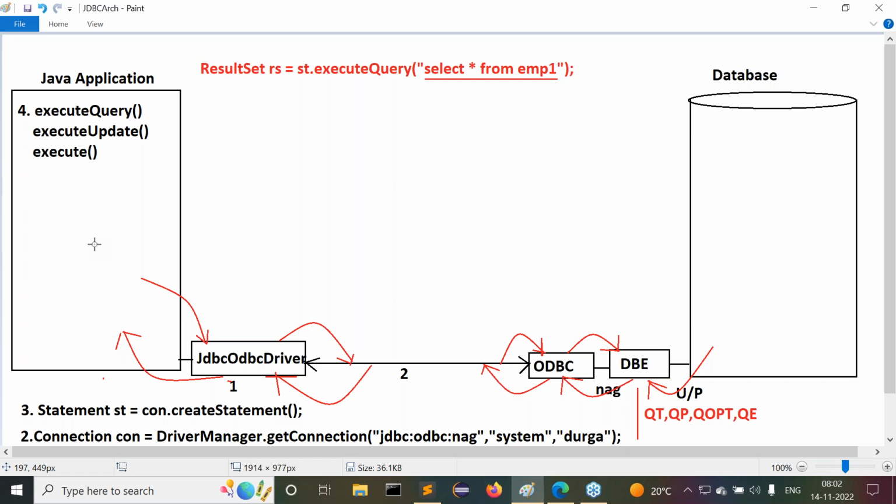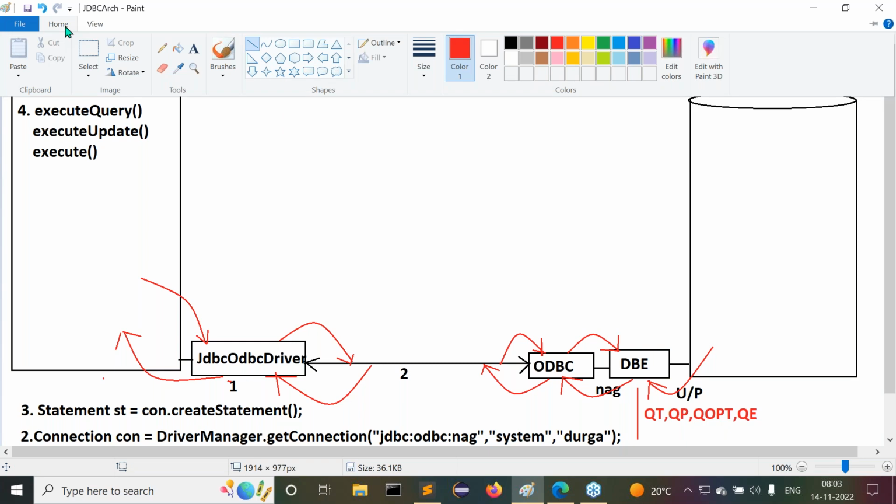Now the database engine has executed that select SQL query and fetched the data from the database. That fetched data is given back to the Java application. At the Java application, the total fetched data has to be managed. Java is an object-oriented programming language, so everything has to be represented in the form of objects only. The data fetched from the database must be represented in the form of an object inside the Java program.